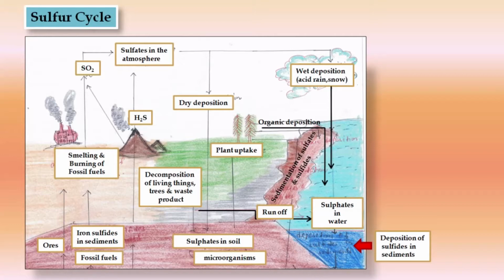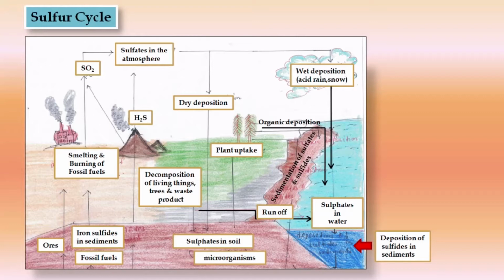The sulfur present in the atmosphere goes for dry deposition, so it is found in the soil. By wet deposition, that is acid rain and snow falling, it comes into the water. Plants also take it up from the soil, and through organic deposition it comes into the water. Then deposition of sulfides in the sediments occurs.